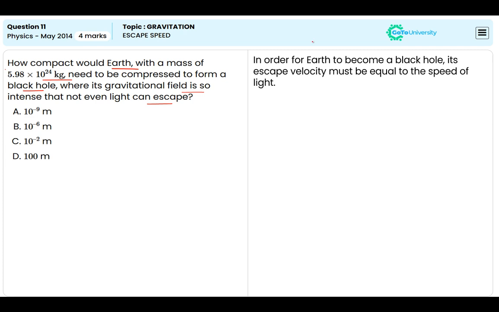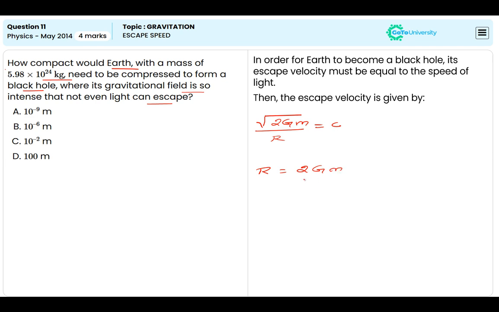Then the escape velocity is given by the square root of 2GM divided by r, which is equal to c. Then, solving for the r value, we need to find r, which is equal to 2GM divided by c squared.